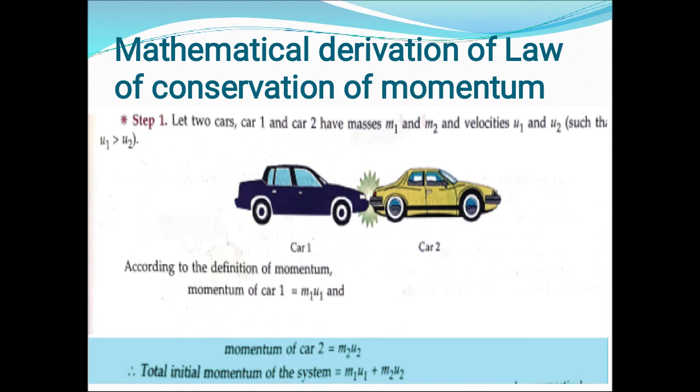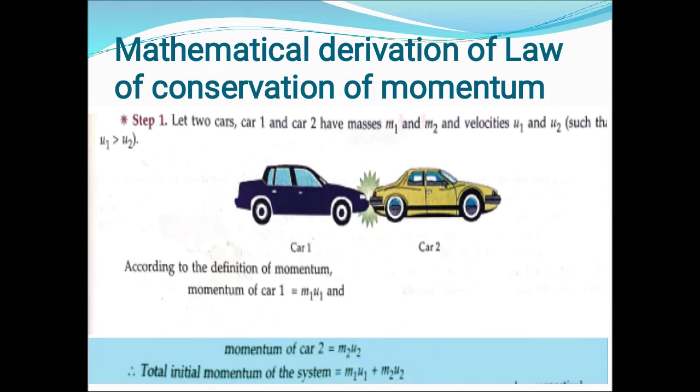So the total initial momentum of the system before collision was m1 u1 plus m2 u2. This was the total momentum before collision.